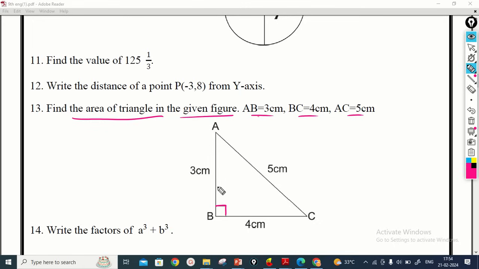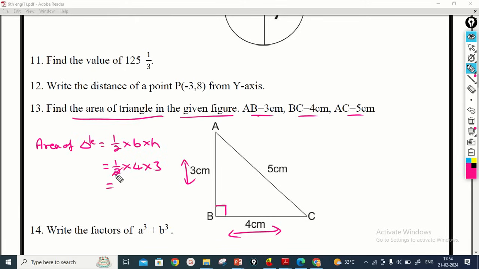We have to find the area of the triangle by an easy method, directly using the formula. Area of triangle is equal to half into base into height. Here the base is 4 cm and height is 3 cm. Substituting, half into 4 into 3, 2 threes are 6 cm square. This is the area of the triangle.